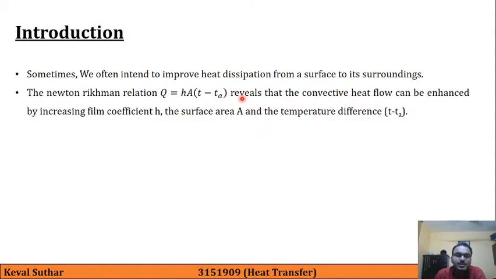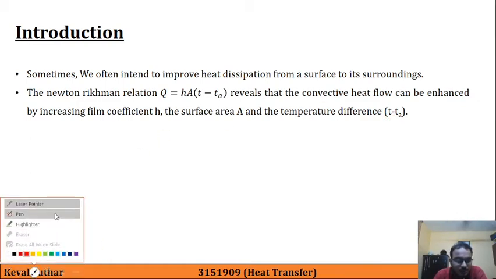As you all are aware, this heat transfer depends on Newton's law of cooling, that is based on convection, and its formula is given by Q = hAΔT. That reveals that the convective heat flow Q can be enhanced by increasing the film coefficient h, the surface area A, and the temperature difference T minus T_A. So let us focus on this formula first.